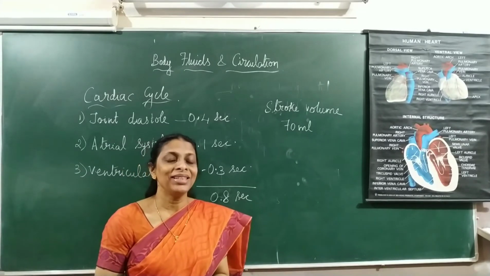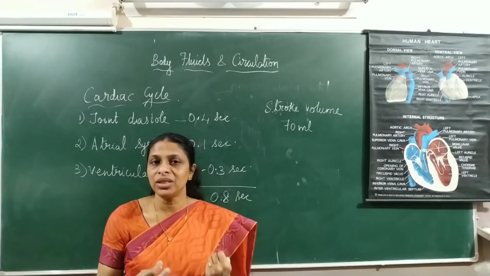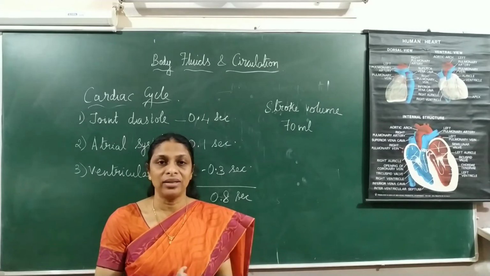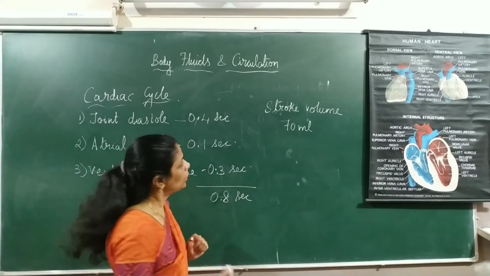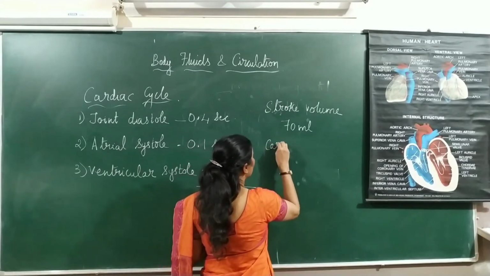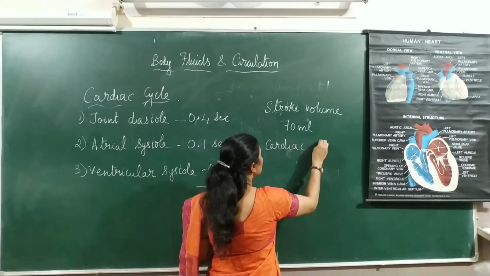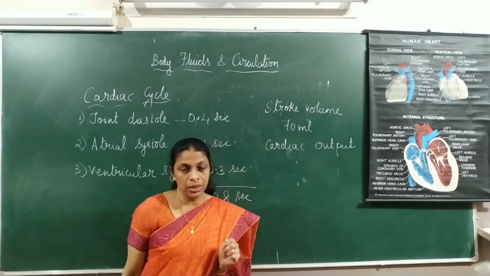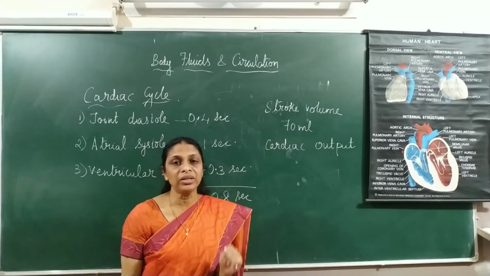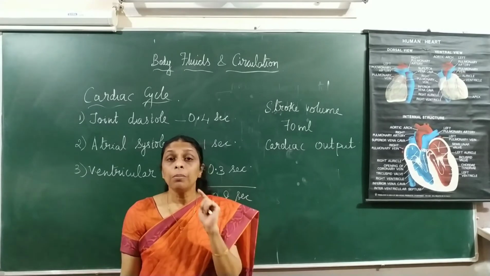Now in a minute, how many times does the heart beat? You all know that the heart beats 72 times per minute. So what will be the cardiac output? Cardiac output can be defined as the amount of blood which will be pumped out from the ventricles per minute.